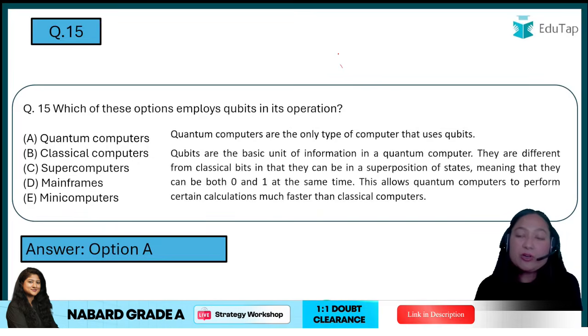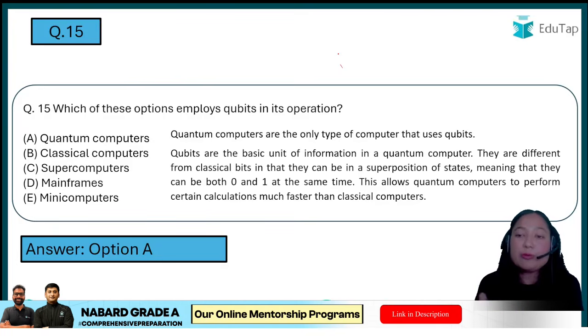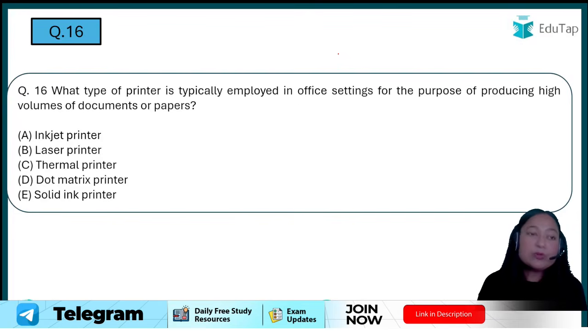Alright, if you are talking about the quantum computer, they basically use the qubits. What are qubits? They are the basic unit of information. So the basic unit of information in a quantum computer is the qubit. The question can also be reversed. Alright, moving toward the next question.